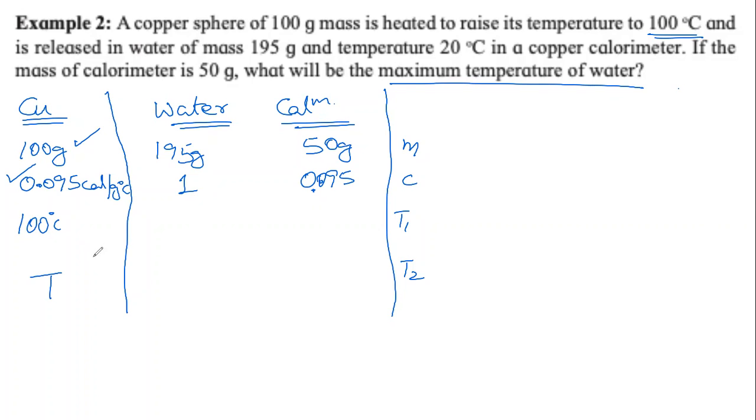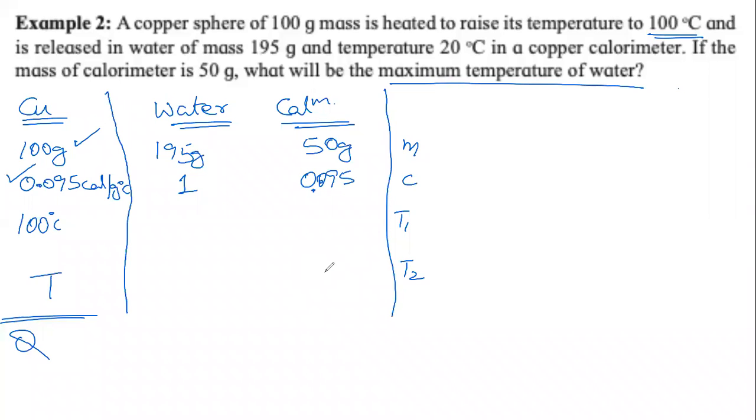Heat gained is T2 minus T1, final minus initial. It is 100 minus T because the copper has lost heat. If we have T minus 100, then it will be a negative number. Just to make it positive, we have done 100 minus T. We get Q.